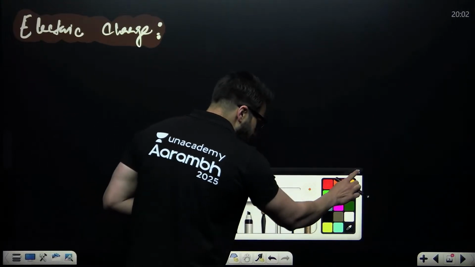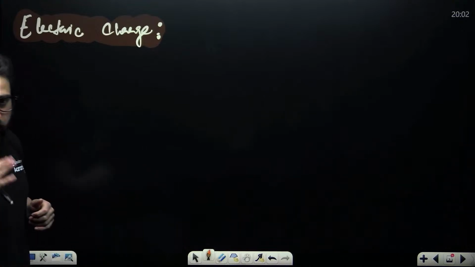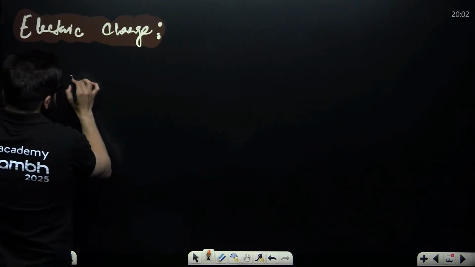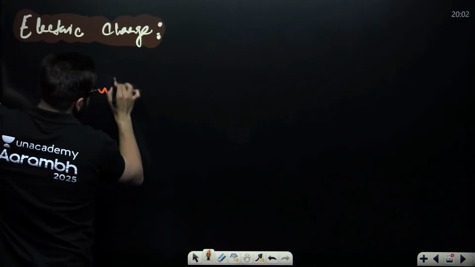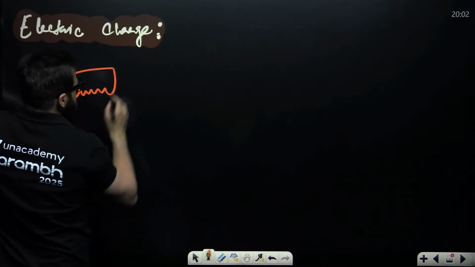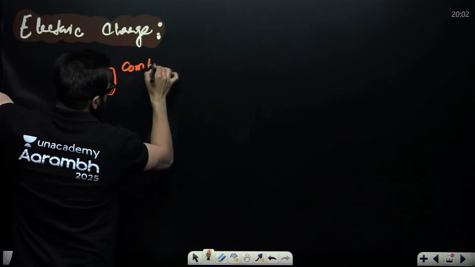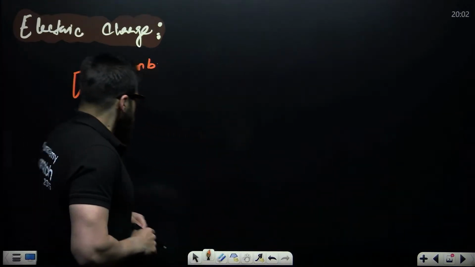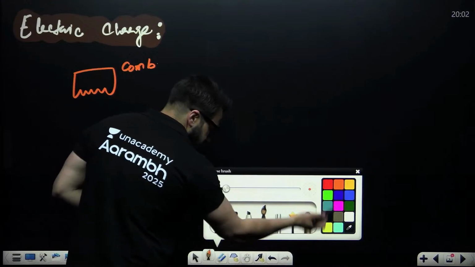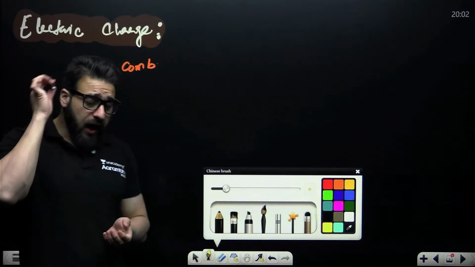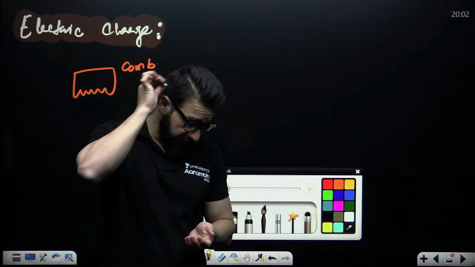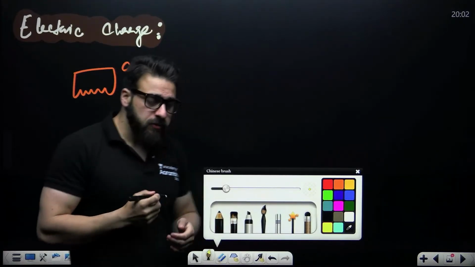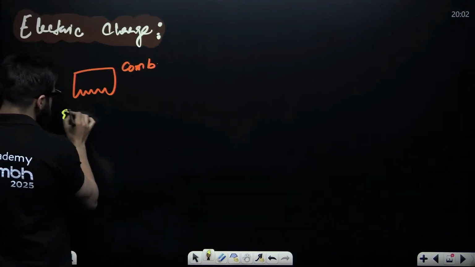Now, guys, take a look at what this electric charge is all about. Let's suppose we are doing an experiment. I'll take a comb, the comb by which we make the hairstyle. I'm rubbing this comb with my hair, and then I'm taking it near small pieces of paper that I have placed over here.